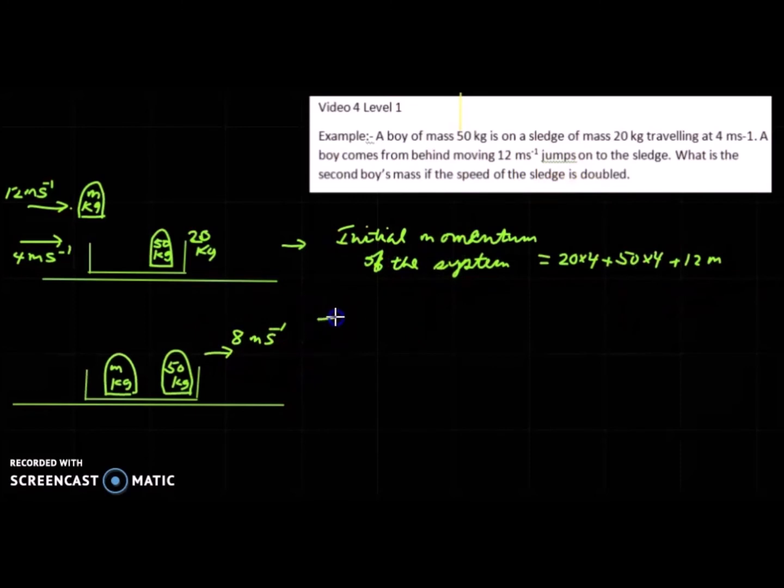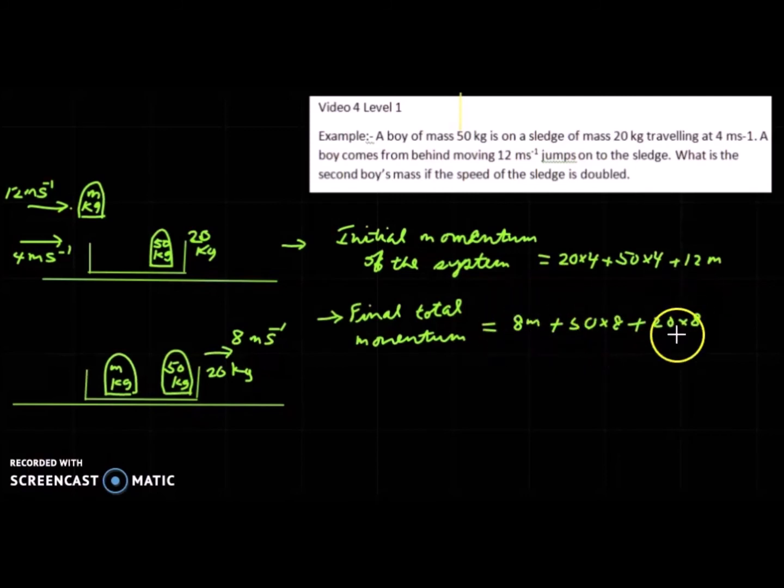Now we have to find the final total momentum in that direction. When it is moving, the velocity of everything is 8 meters per second. We could write the momentum as m into 8, plus 50 into 8, plus 20 into 8, but we need not write it that way.